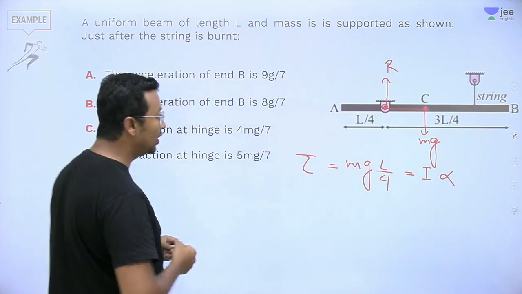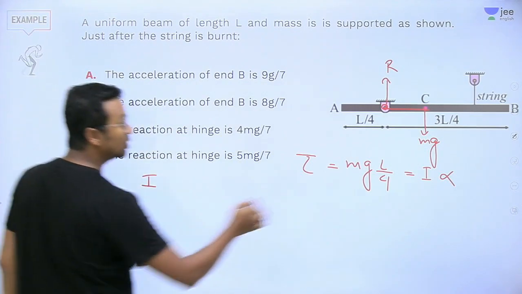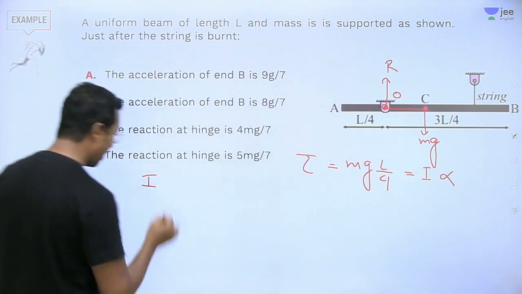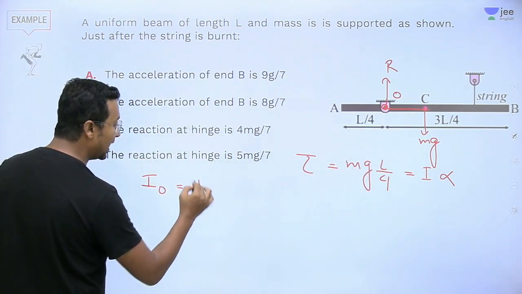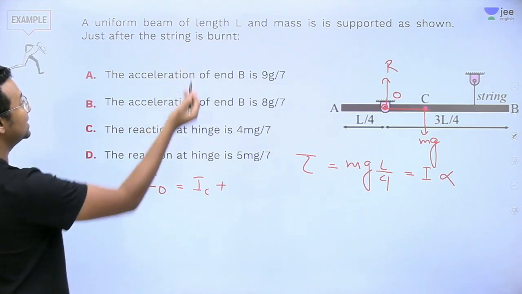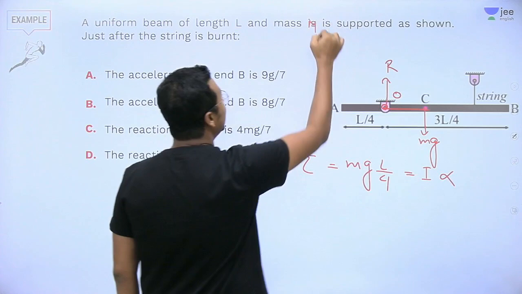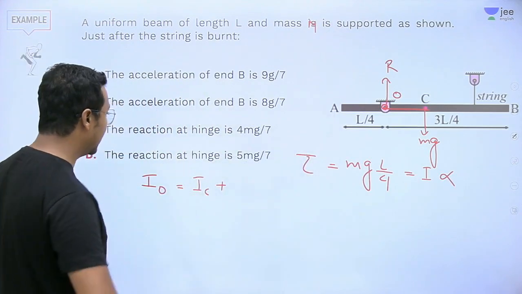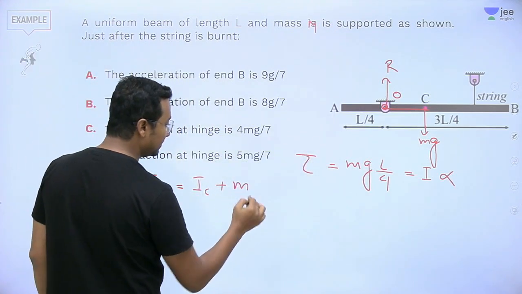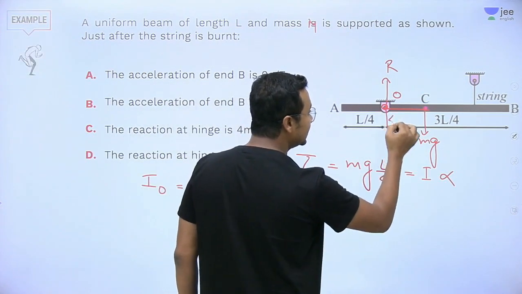So the moment of inertia about this point, call it O, will be I_C plus mass M d square, where d is this particular distance.